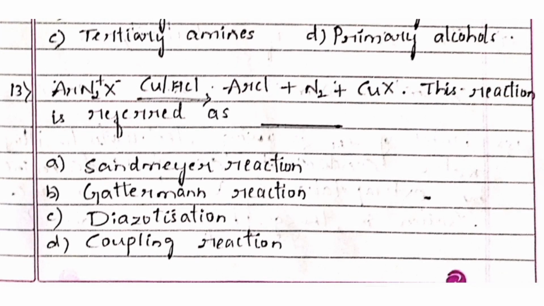Next question. ArN2+X−, in the presence of Cu/HCl, gives ArCl plus N2 plus CuX. This reaction is referred to as option A, Sandmeyer's reaction, option B, Gattermann reaction, option C, diazotization, option D, coupling reaction. And the right answer is option B, Gattermann reaction.